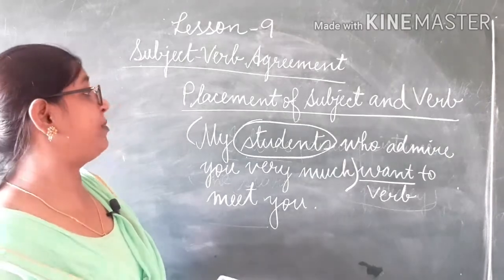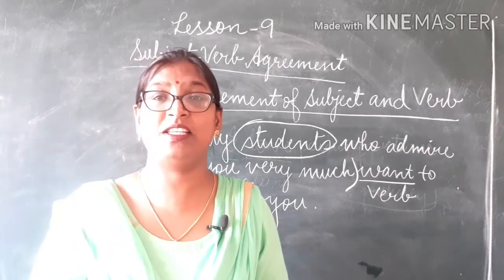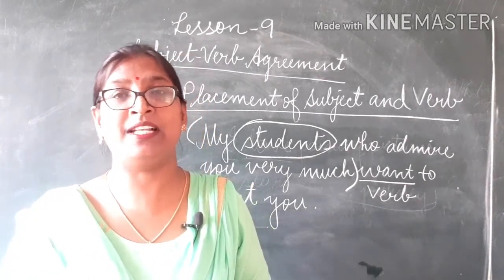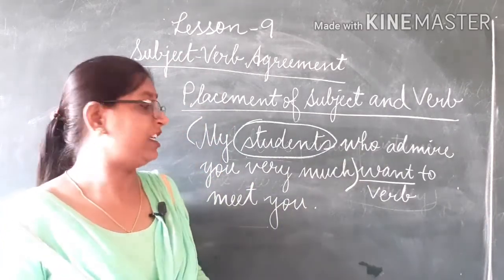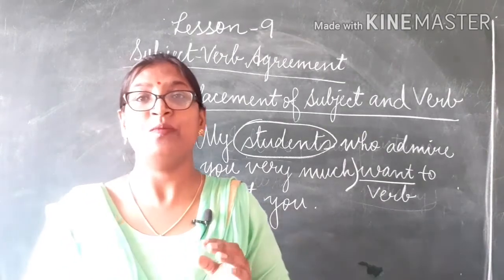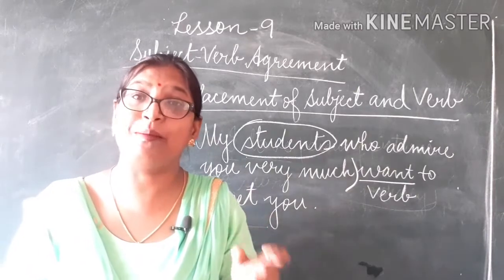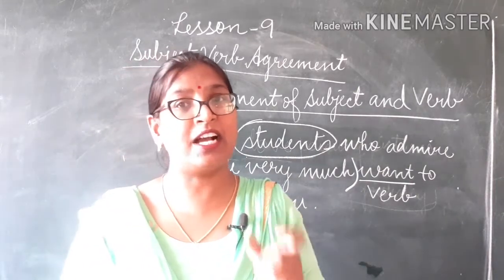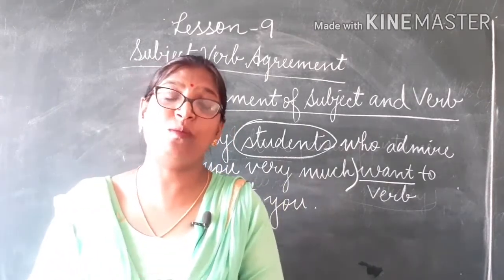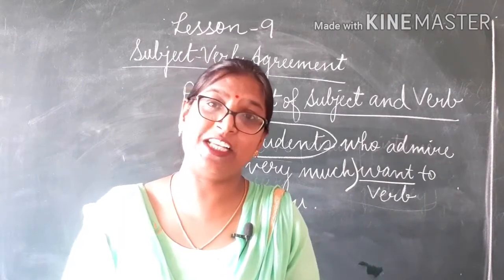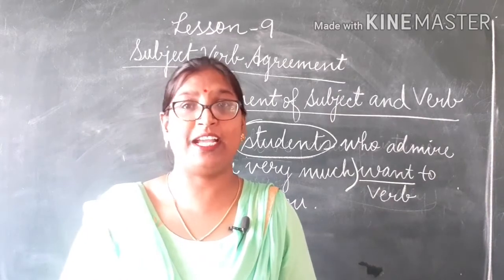So, in this topic we can see the placement of subject and verb. We can see that the verb and subject are usually placed next to each other. But in some cases when the subject is a whole phrase, in that case we pay attention to the main word of the phrase, and according to that main word we use the form of the verb. Likewise, we make subject and verb agreement.